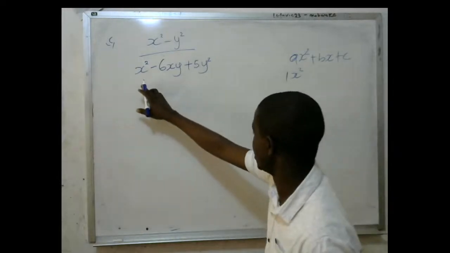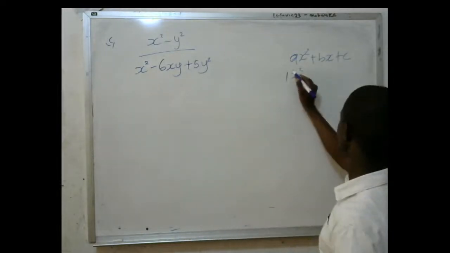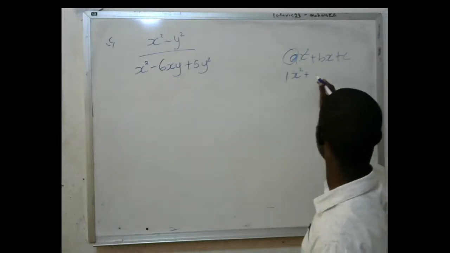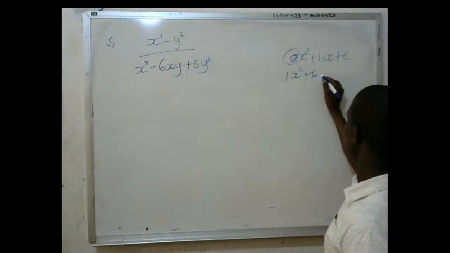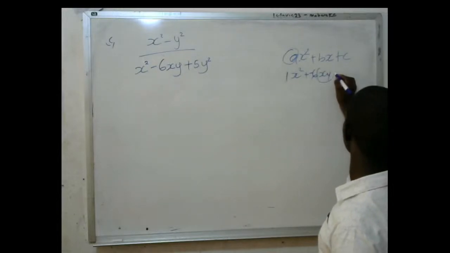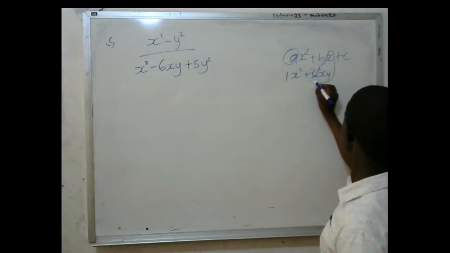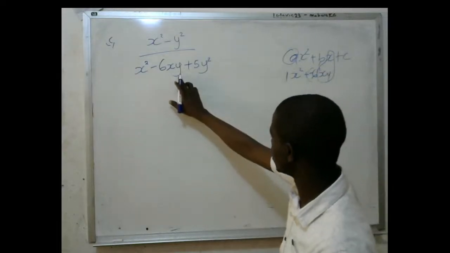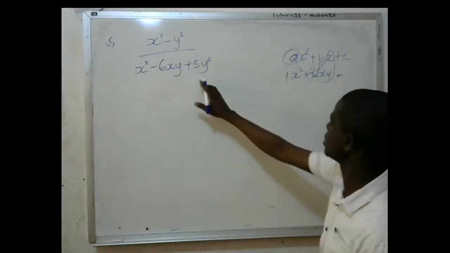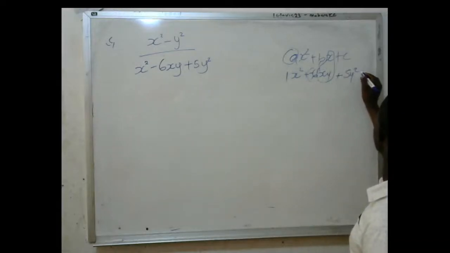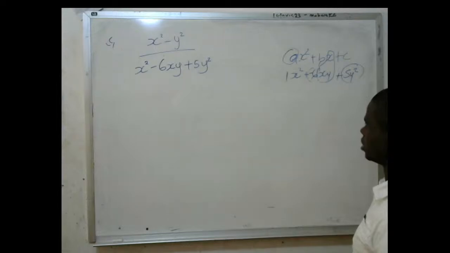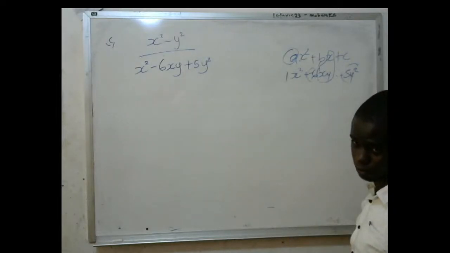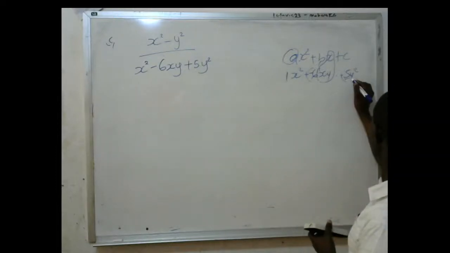They have not added it, but you know that there is a 1. Now this one is negative 6xy, which is representing b in this equation. And then plus c, which is 5y squared. This is the c, the whole of it, but we are only concentrating on 5 as the number representing c.